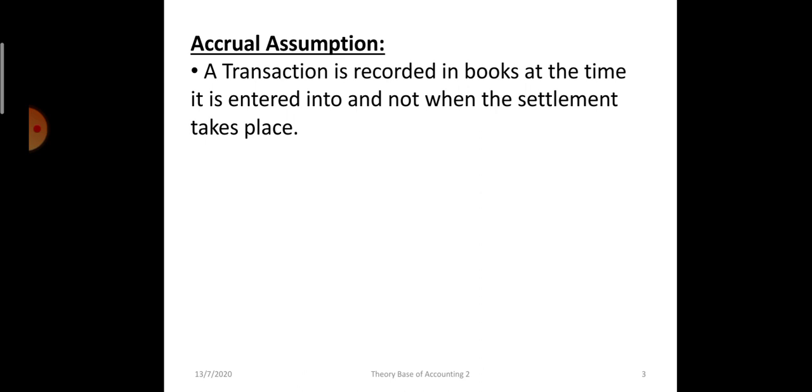Because the ownership has transferred, there is an obligation to make the payment, so it will be recorded on 20th March according to the accrual assumption. It will be considered a credit transaction, and later on when the amount is paid on 5th April, one more transaction will be recorded as the liability settled.